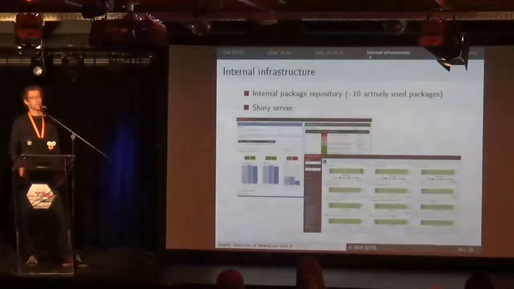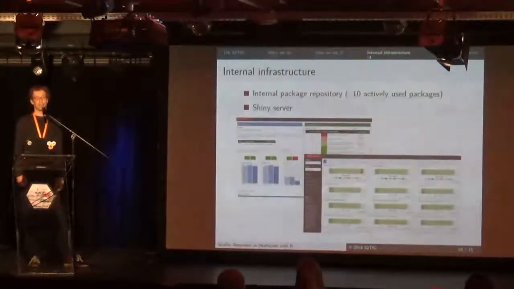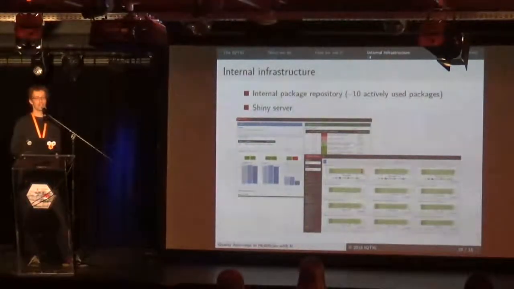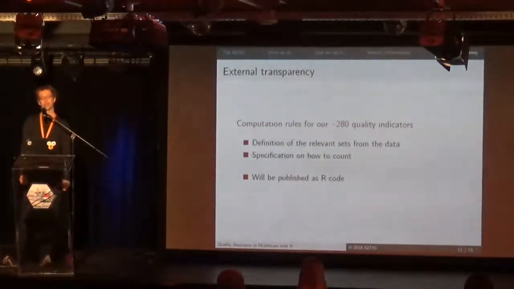To do all this, we set up a lot of internal infrastructure recently. We have an internal package repository with about 10 actively used packages developed by several people. And we have an internal Shiny server that several people use to deploy apps that help us monitor problems in our data or in the results. Like in these screenshots, you see red or green, so if there's something red, we should check if something is going wrong.